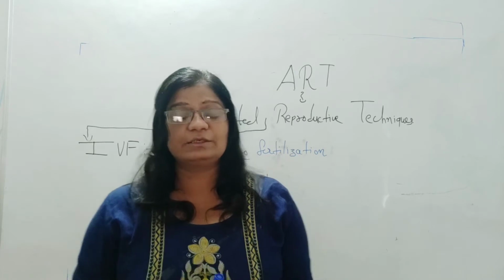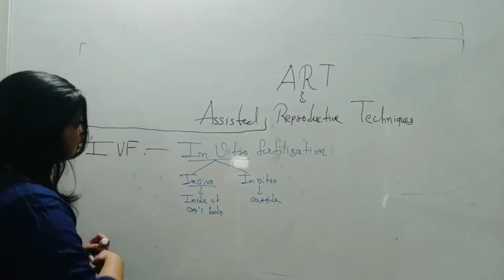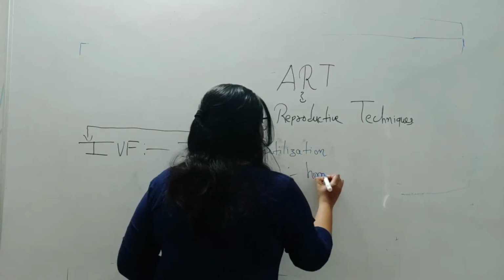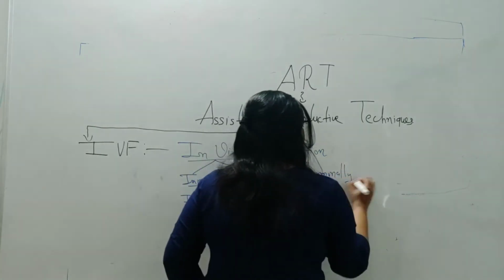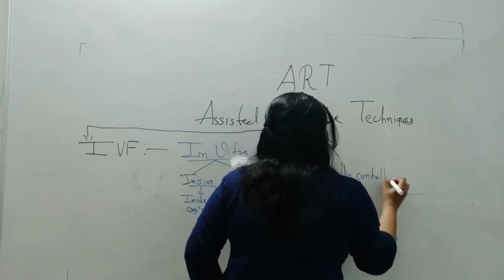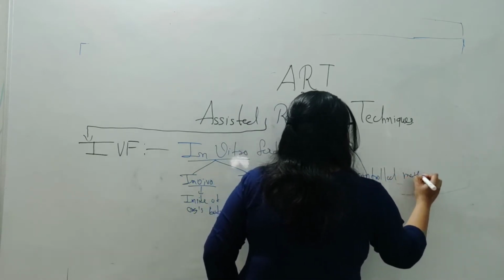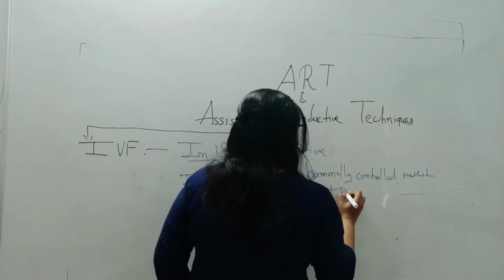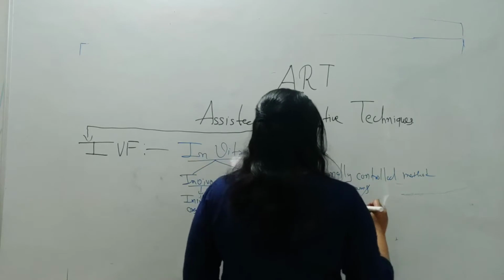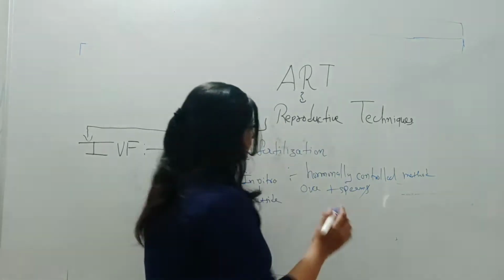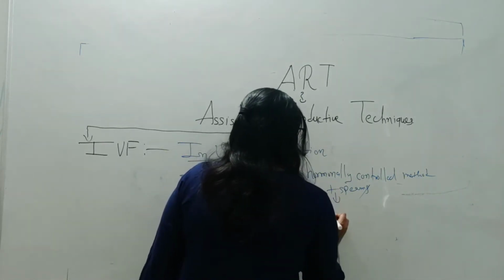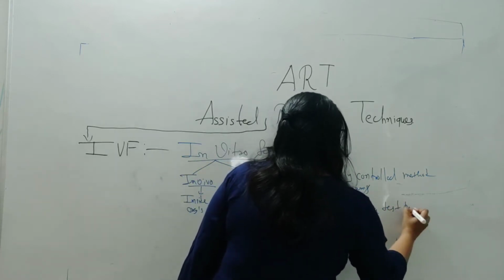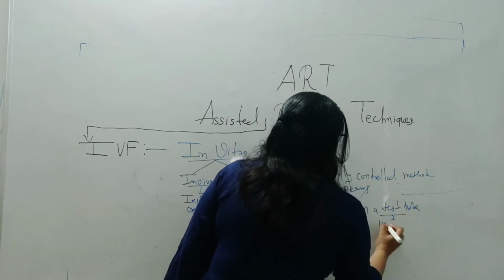It is a hormonally controlled method in which ova and sperms are taken from the donor's body or the couple's body and fertilized in a test tube, in a liquid medium.